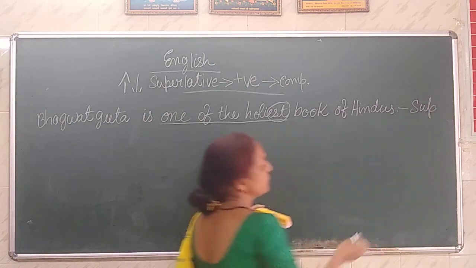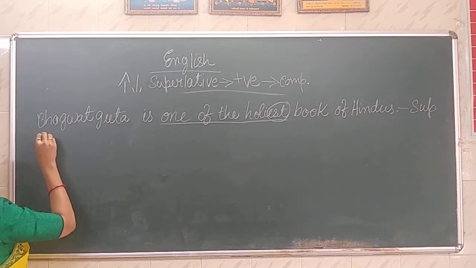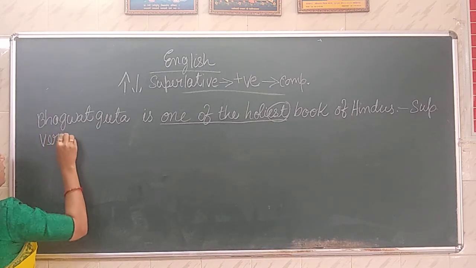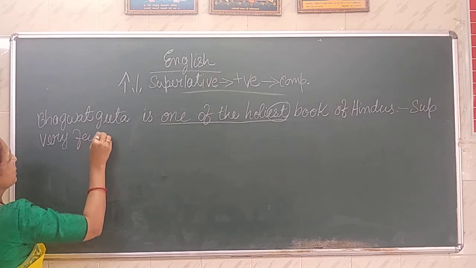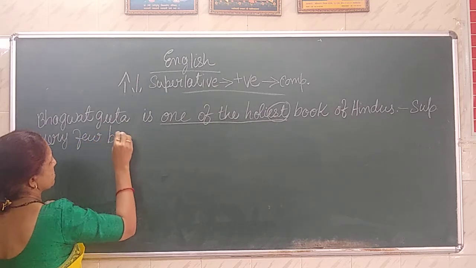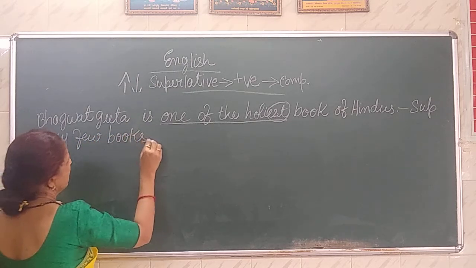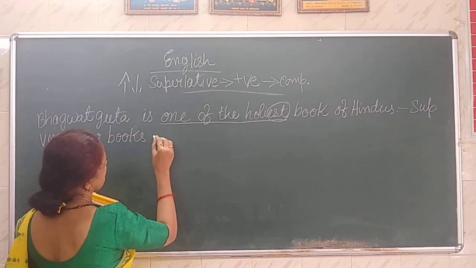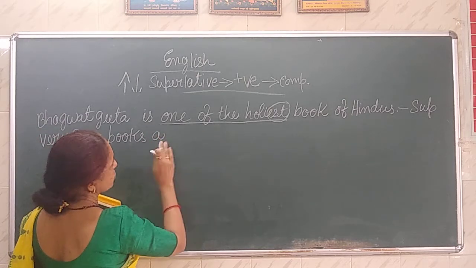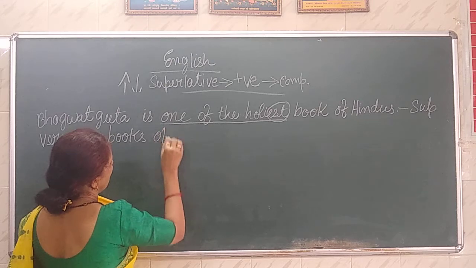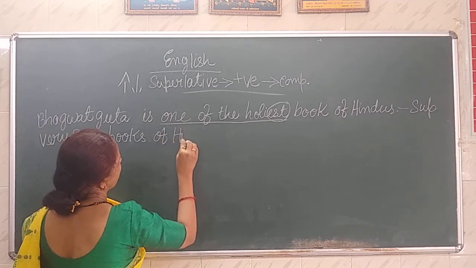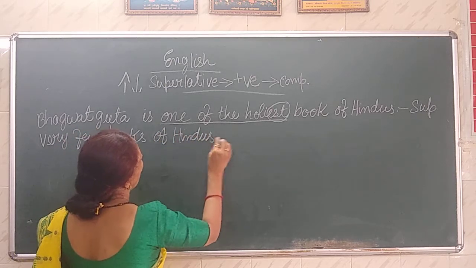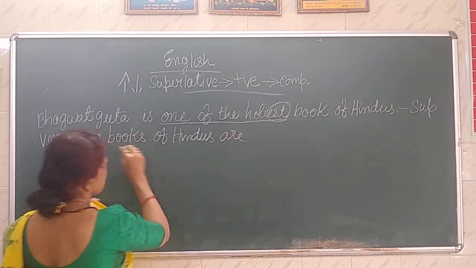So our positive will start with very few books, because few is plural. Very few books are books of Hindus. Very few books of Hindus are plural books, that's why are.